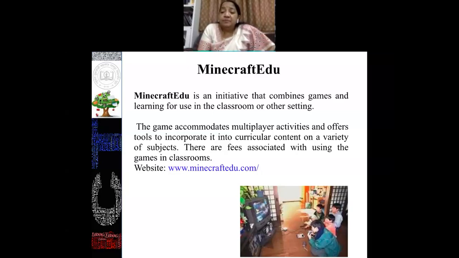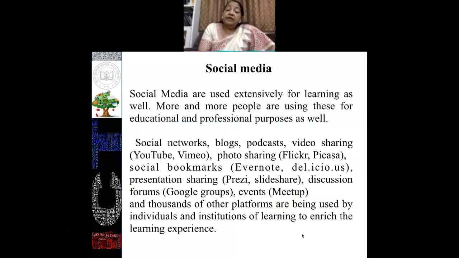So this type of destructive activity is what the young generation is learning through video games. It is our responsibility as teachers to develop video games based on our social construct, based on our content into a game form, so that students can develop their learning in a much better way. Now, another important platform which we teachers can use is social media.